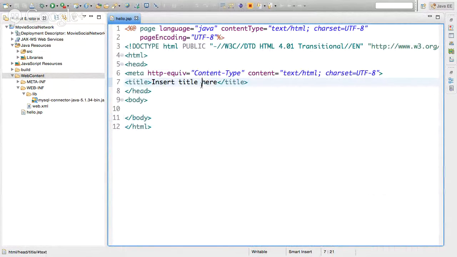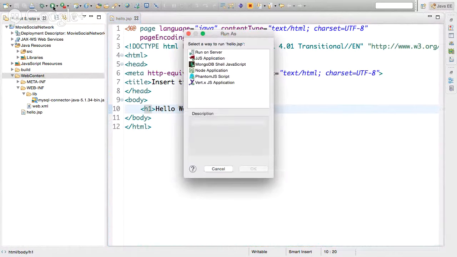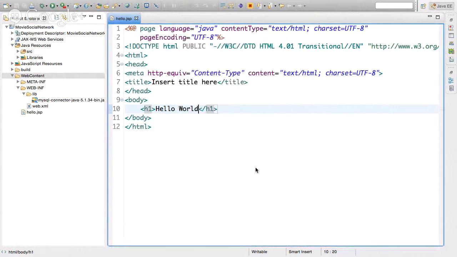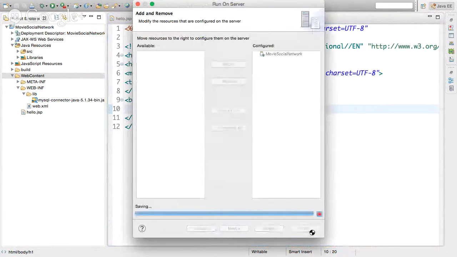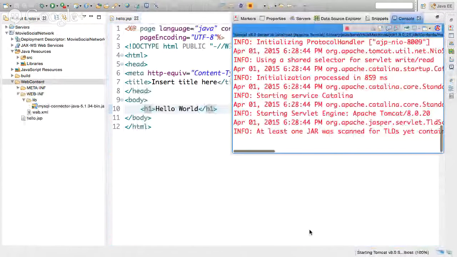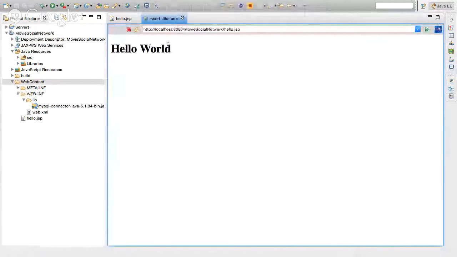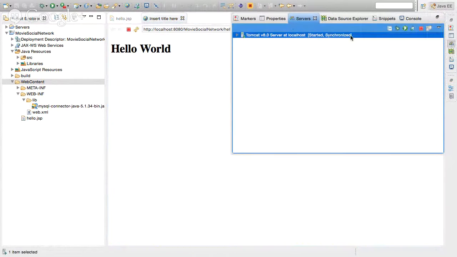Okay. And let's see if we can make sure that this works. H1, hello world. Let me make sure that it runs on the server. Runs on the server, say yes, okay. And it is that one, yep. Finish, let's see. Okay, so we do have a running Tomcat, right? Very good. And let me stop the server. Synchronize started. I'll stop it.